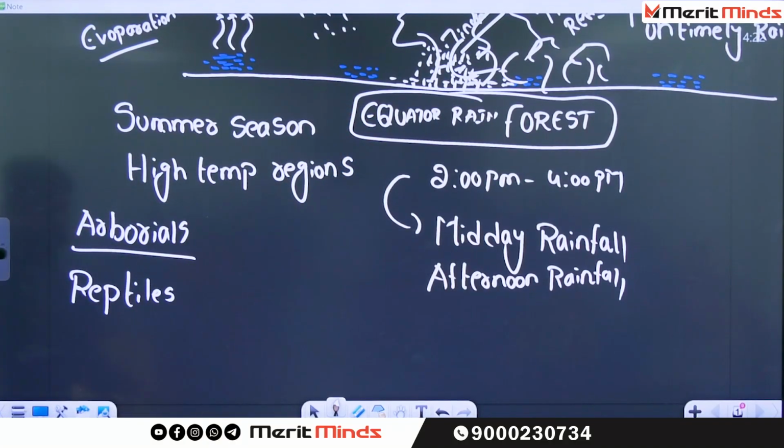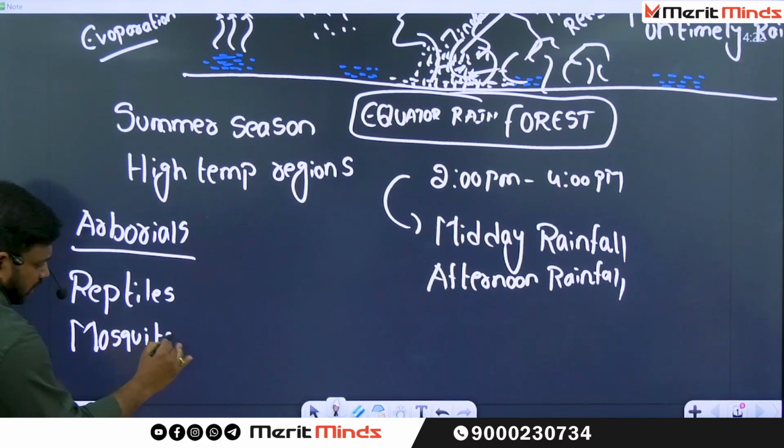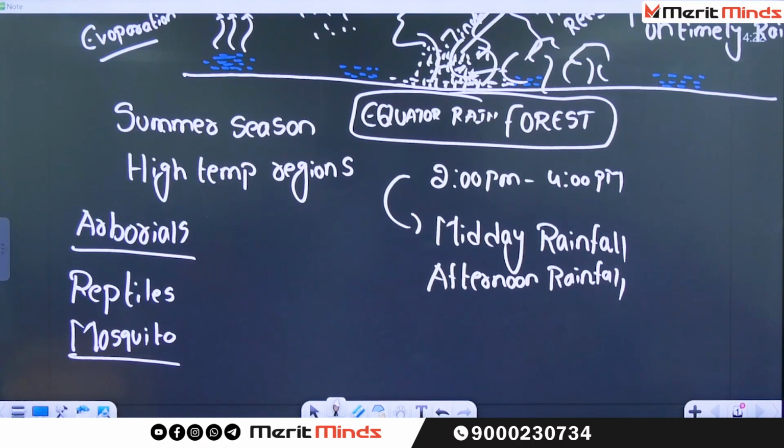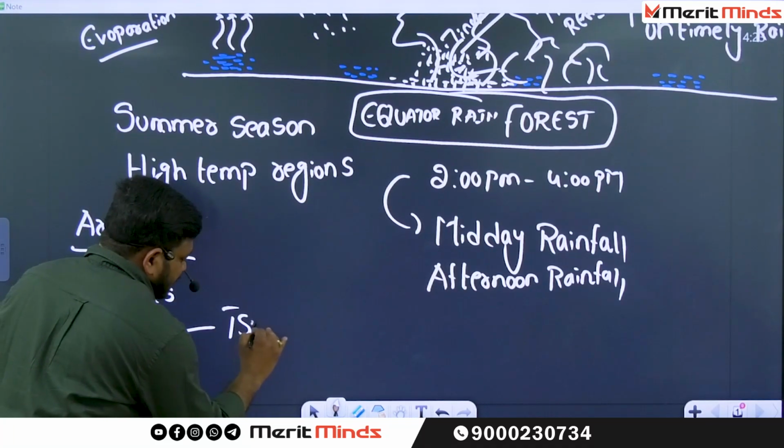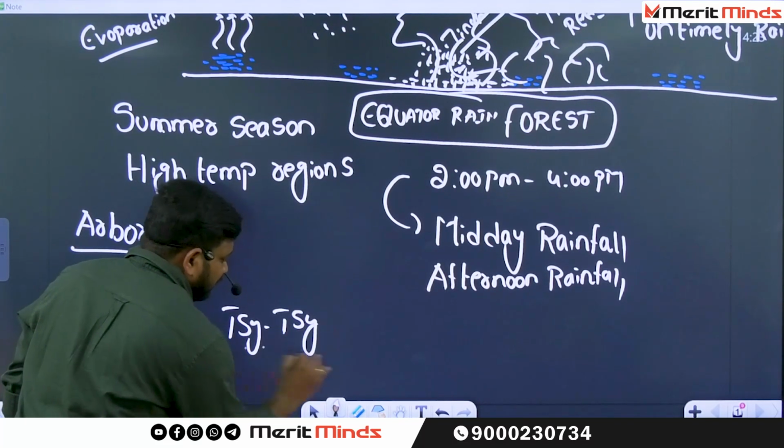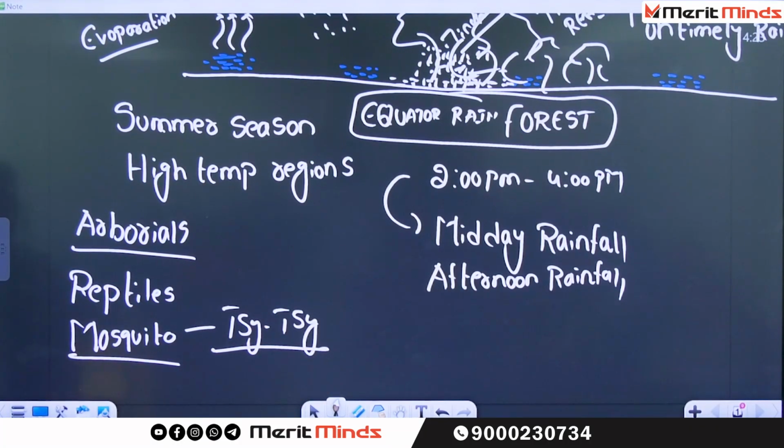And also there is one important mosquito. Whenever waters are there, what is going to take birth? Mosquitoes. And there is a special mosquito called the tsetse fly. Did you come across the word tsetse fly? Anna, this is a very, very special mosquito. If it bites anyone, that person will get 24 hours of continuous sleep without any disturbance.